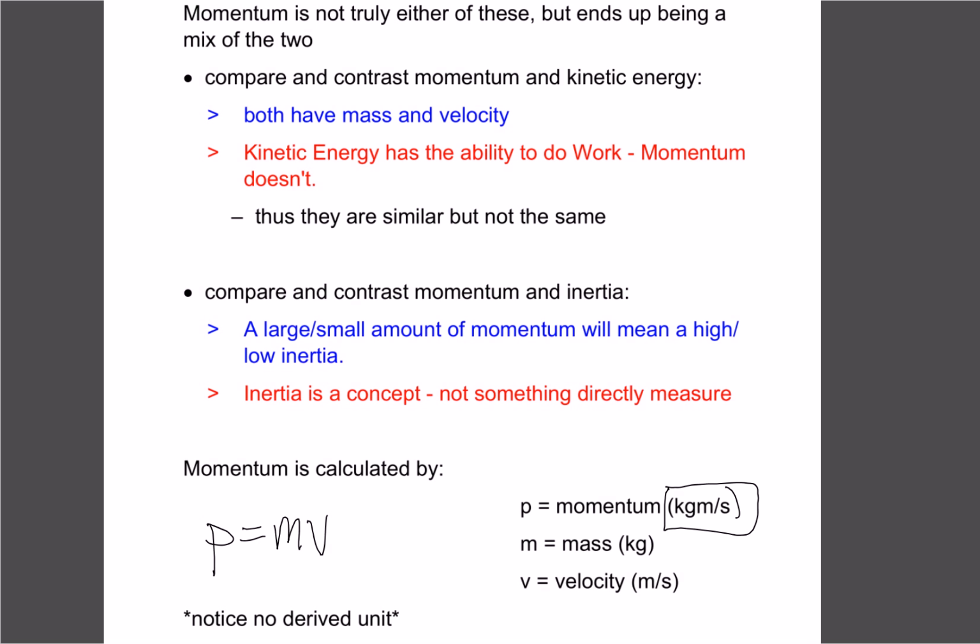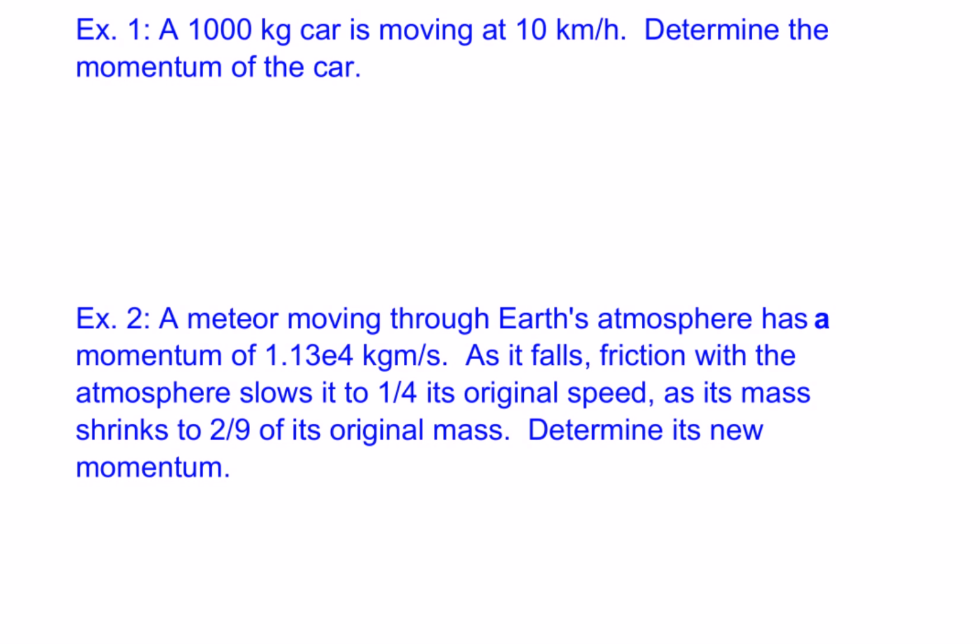The key thing to remember is momentum has no special derived unit. If you remember back to force, we said things were in newtons. When we did energy, we said things were in joules. Those were kilograms meters per second squared, and kilograms meters squared per second squared, so we made a derived unit named after somebody. Momentum doesn't. It's just kilograms times meters per second. So let's do a couple of examples using that formula.